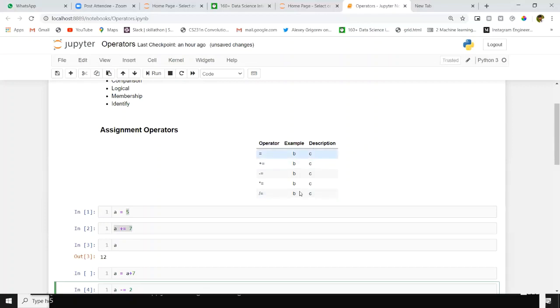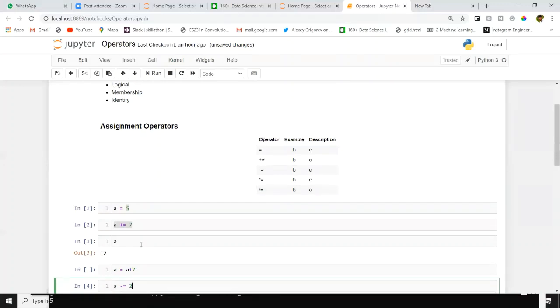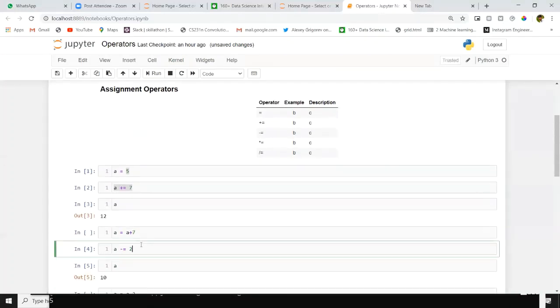I will update these example and description sections. In the session, it will take a lot of time. Example is okay, but for description we have to write something there. After finishing the session, I will update all these examples and descriptions, and I will share this notebook with you. I think you got an idea about assignment operators.